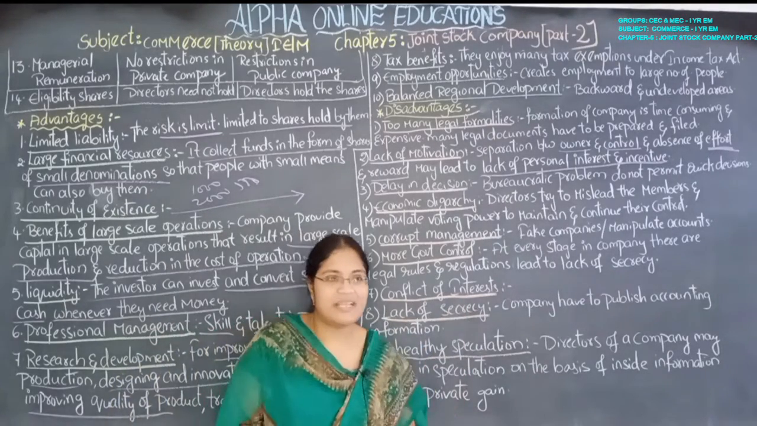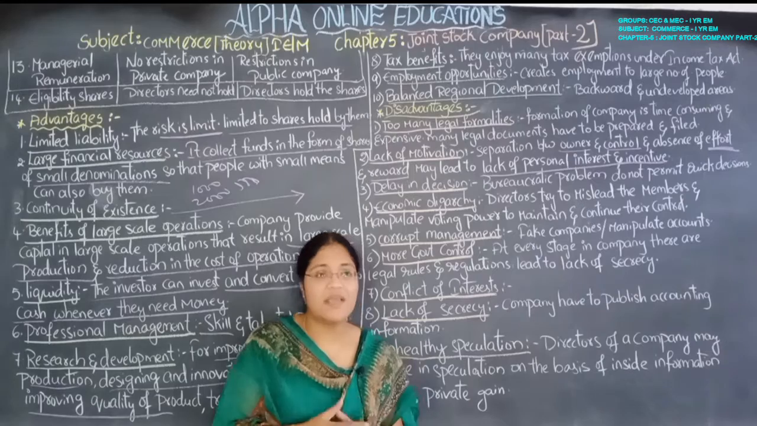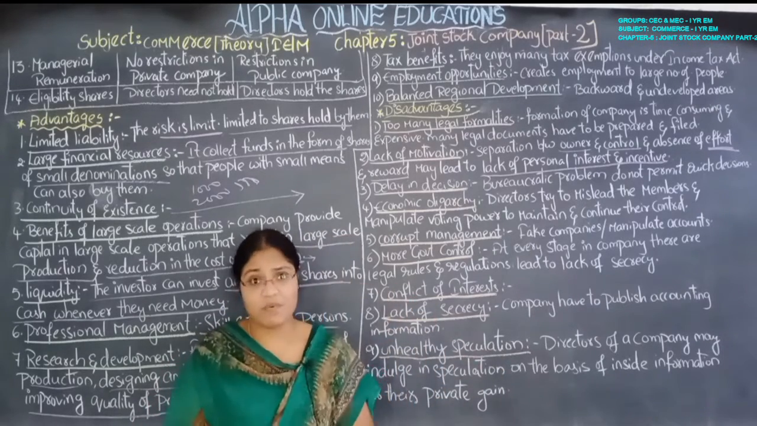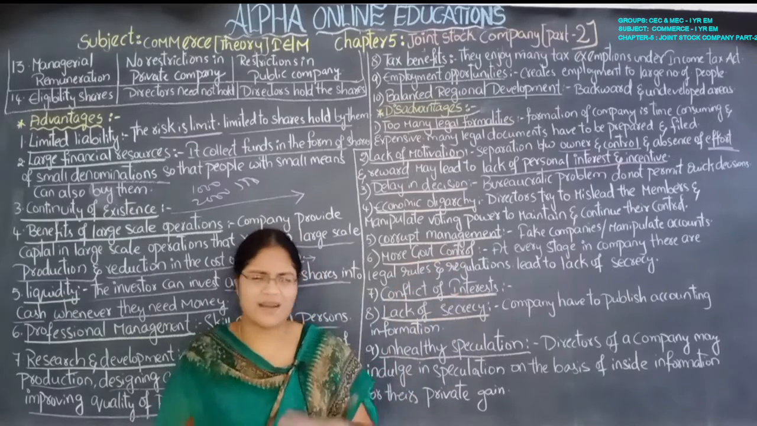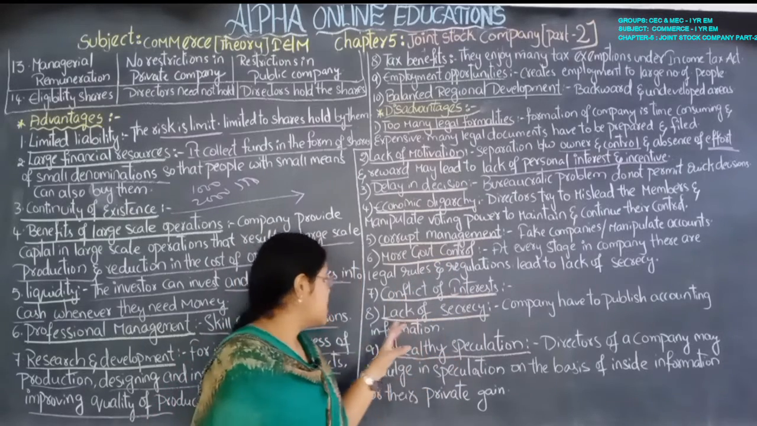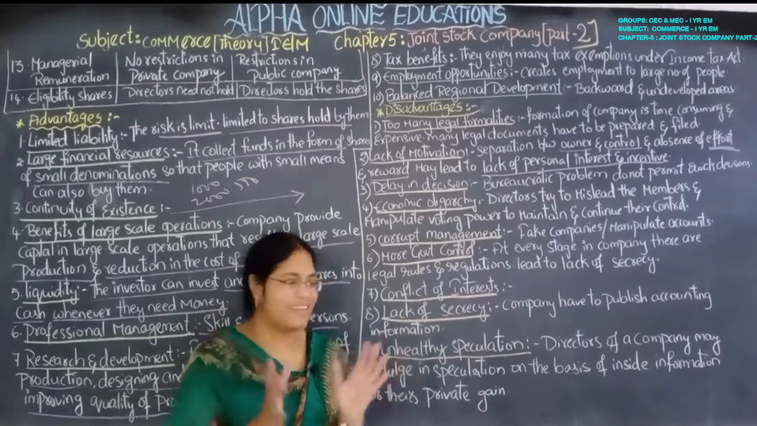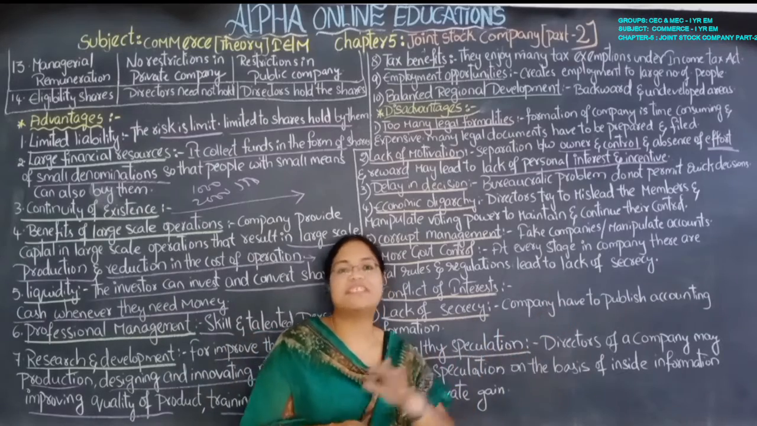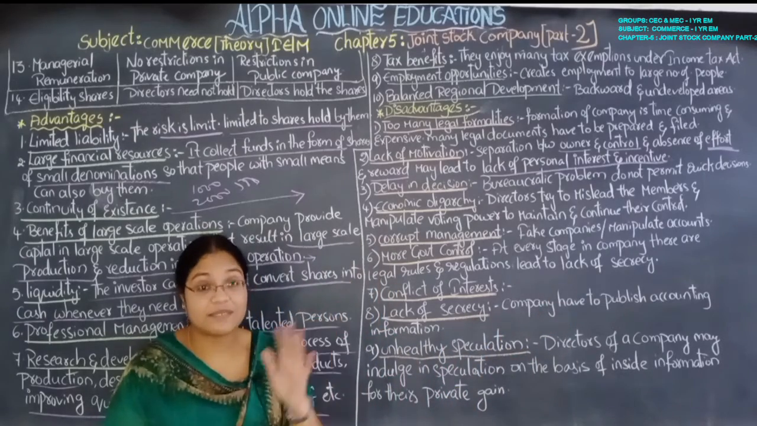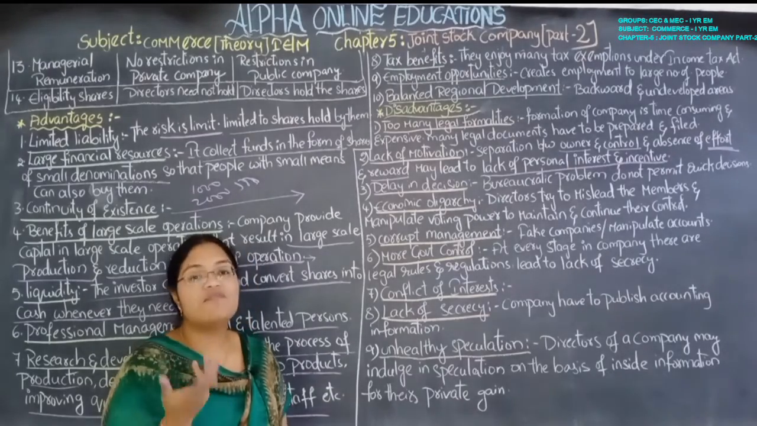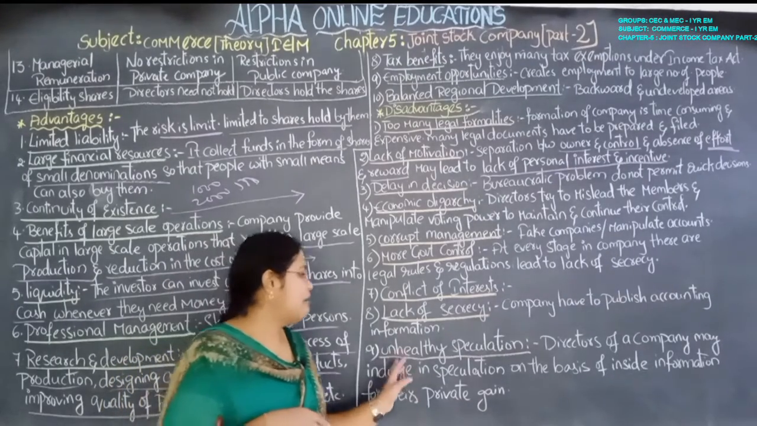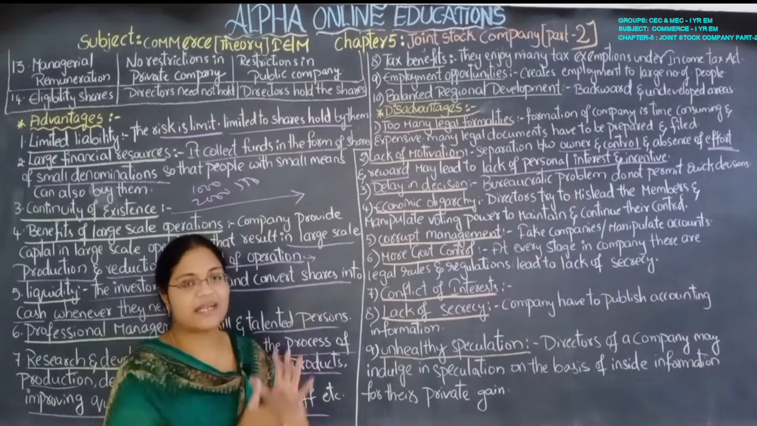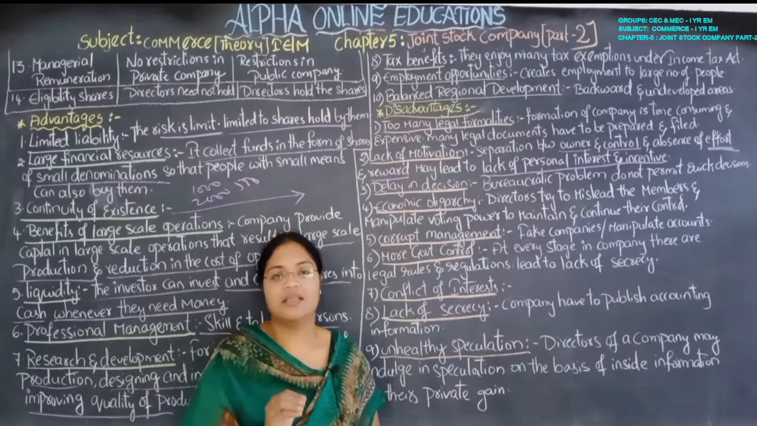Conflict of interest. There are certain types of disputes between owners and the board of directors, between the board of directors and employees, and between the employees and owners. There are certain types of disputes always. Lack of secrecy, there is no secrecy at all, as everything is shown to the government. The company has to publish its accounts in the newspapers or in business magazines, okay, to give information to the necessary concerns.